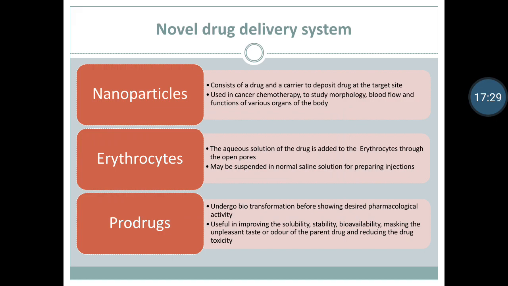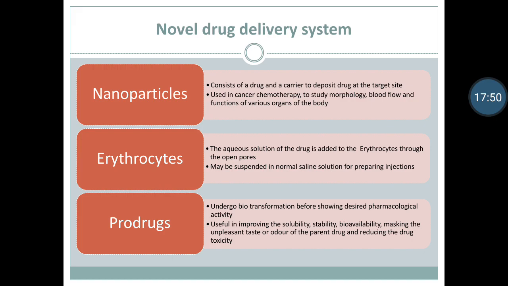Nanoparticles. It is based on colloidal drug delivery system. The particle size is in nanometer range, that is 200 to 500 nanometer. The system consists of a drug and a carrier to deposit the drug at the target site.